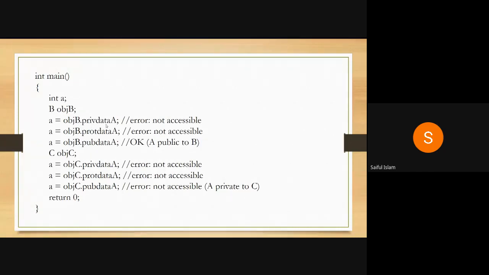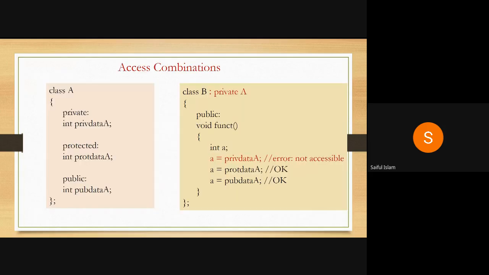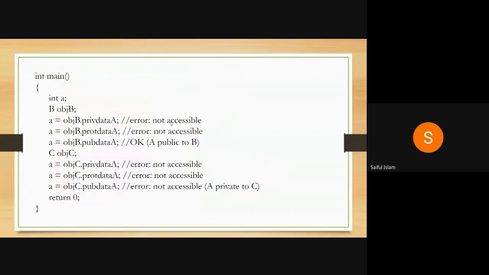Answer is error, because you cannot access the private data of a class. Now this is derived publicly. So B is derived. I think I should make it as a C. So just for the time being, assume C is derived, B is derived publicly, C is derived privately.